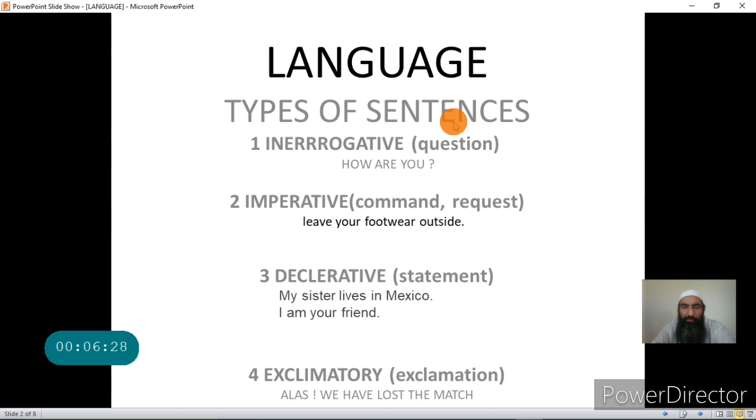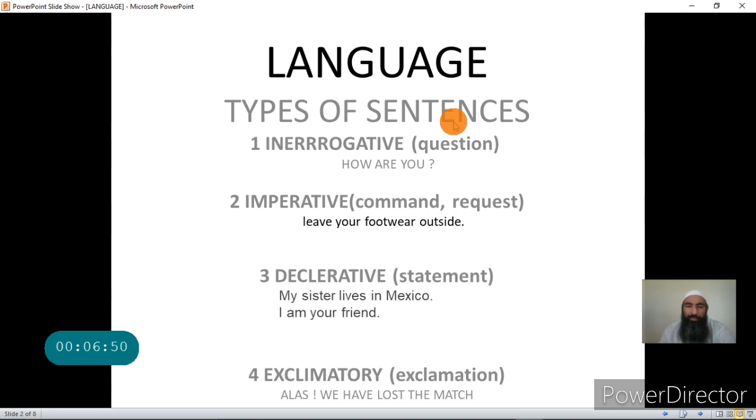Now another type of sentence is the imperative sentence. This sentence is used to give commands or requests, like the sentences, leave your footwear outside, shut up. These are commands.